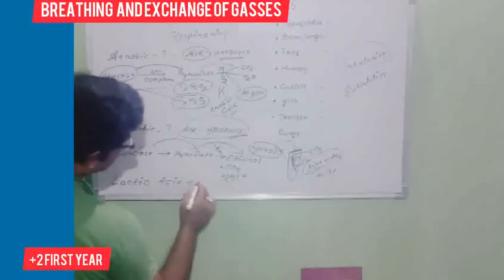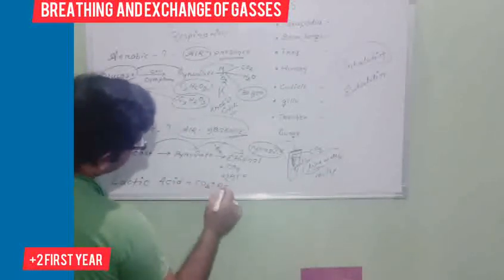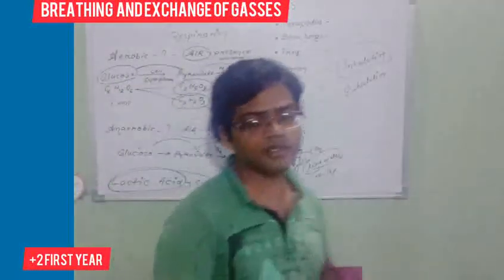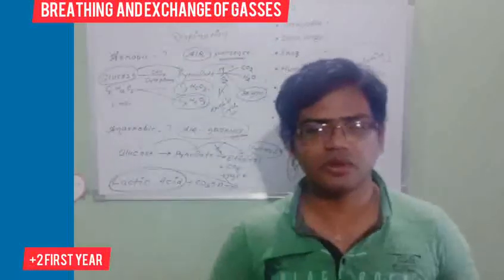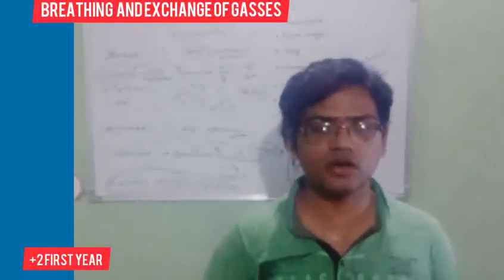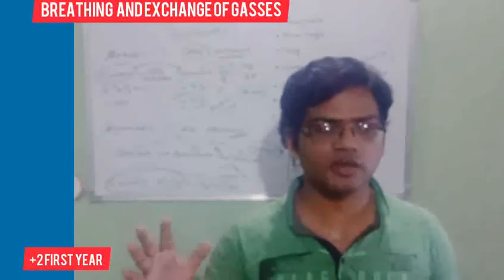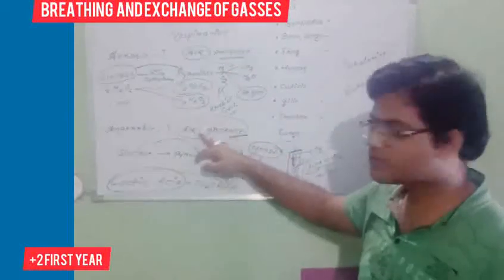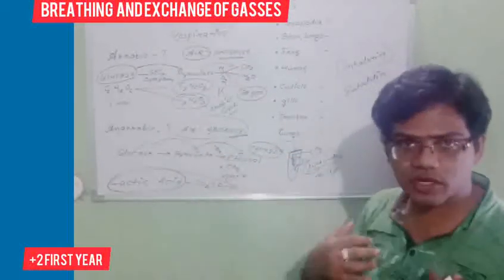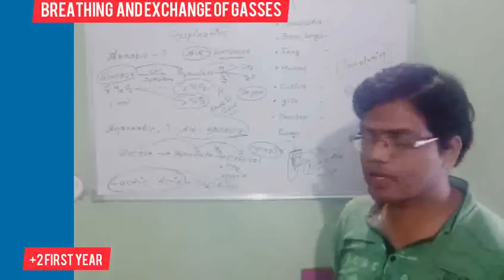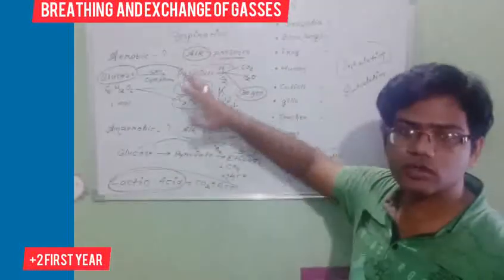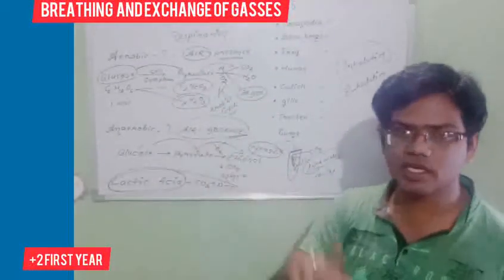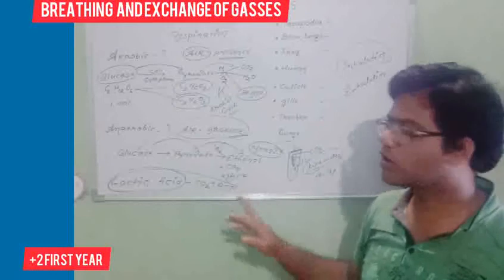Due to formation of lactic acid, our muscles get cramps. Cramp means what? We feel pain in our muscles whenever we do heavy exercise for a long time period. Yes or no? So these are aerobic respiration and anaerobic respiration, and lactic acid forms in human beings sometimes, so that we feel pain. Aerobic respiration occurs in multicellular, advanced organisms, but anaerobic respiration occurs in yeast-type unicellular and very simple organisms. Yes or no?